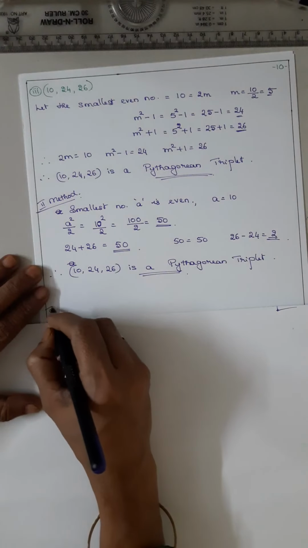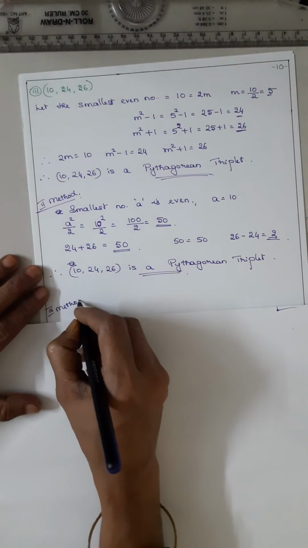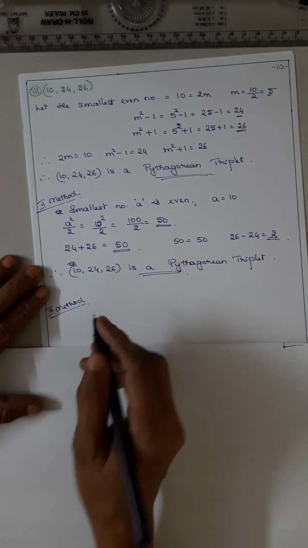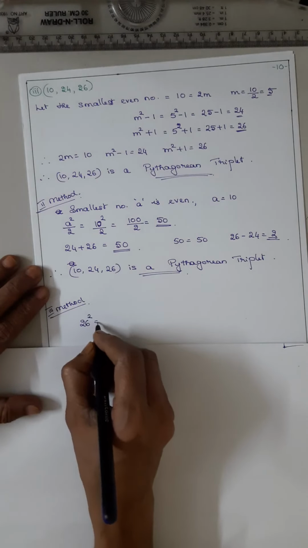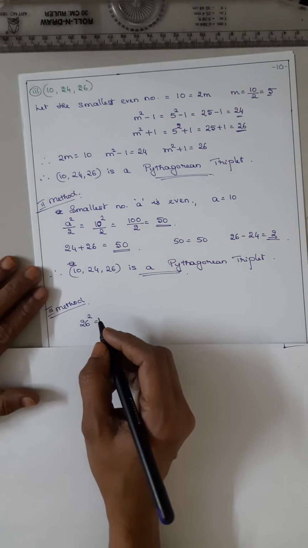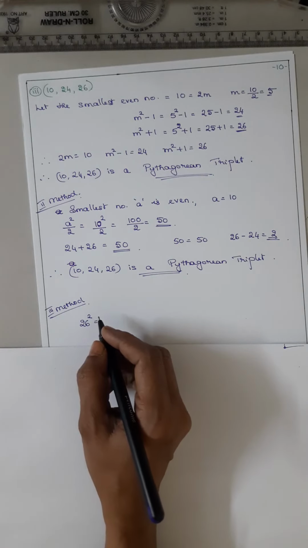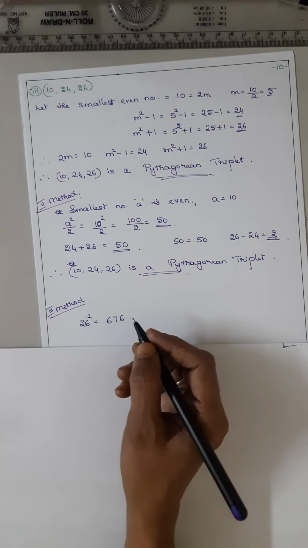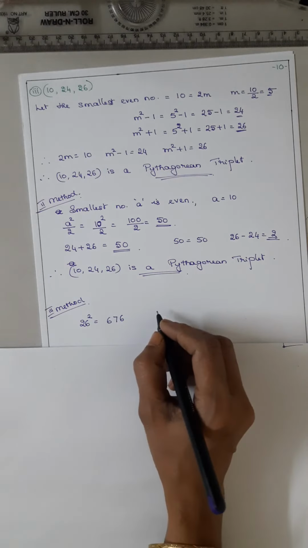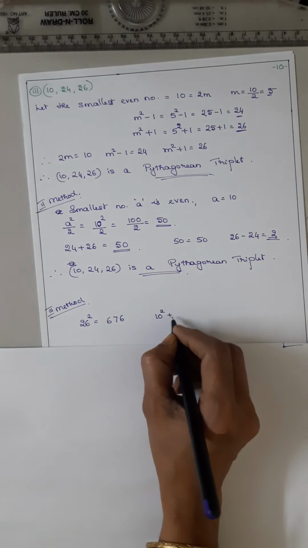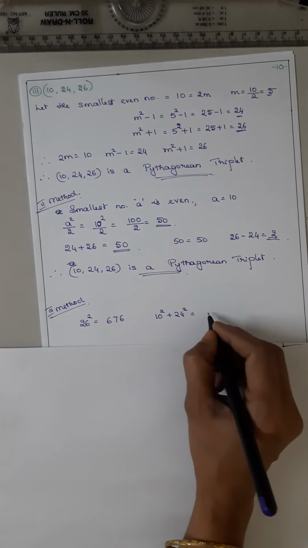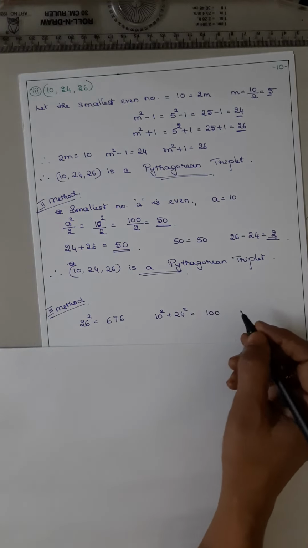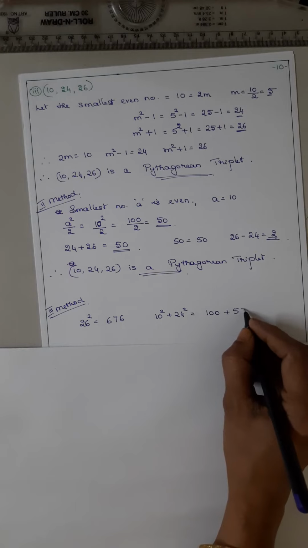Now coming to the third method, that is to confirm. Biggest number is 26 squared. What is 26 squared? It is 676. Next it is 10 squared plus 24 squared. 10 squared is 100, 24 squared is 576.